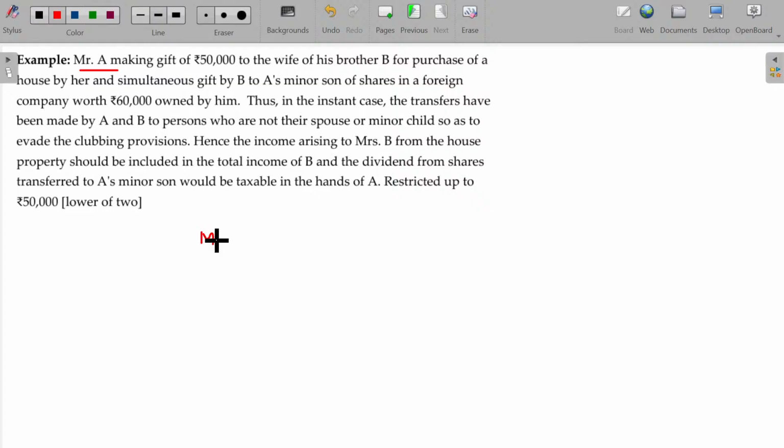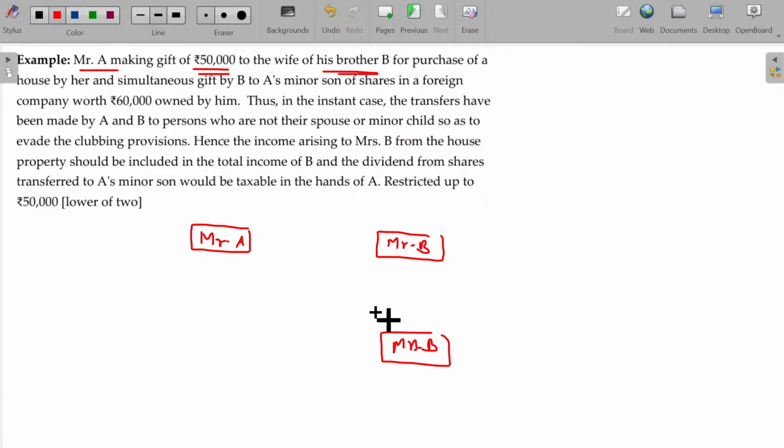Mr. A gifts 50,000 to the wife of his brother B. Mr. B, Mrs. B. Mr. A gifts rupees 50,000 for purchase of a house by her, and simultaneously a gift by B to A's minor son. A's son, minor.